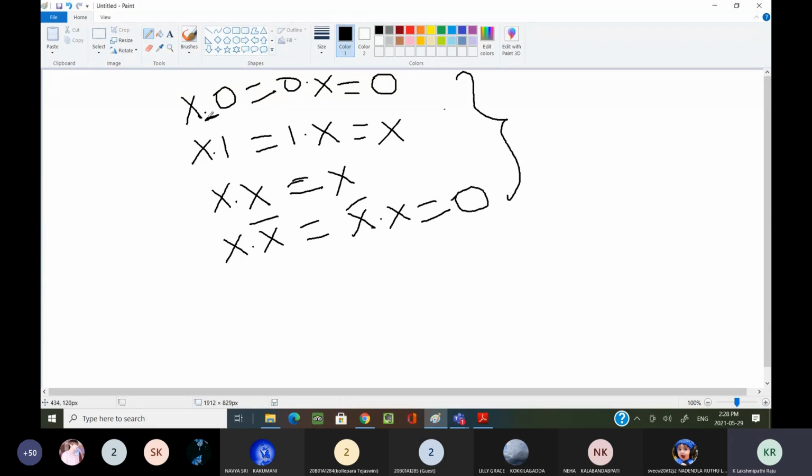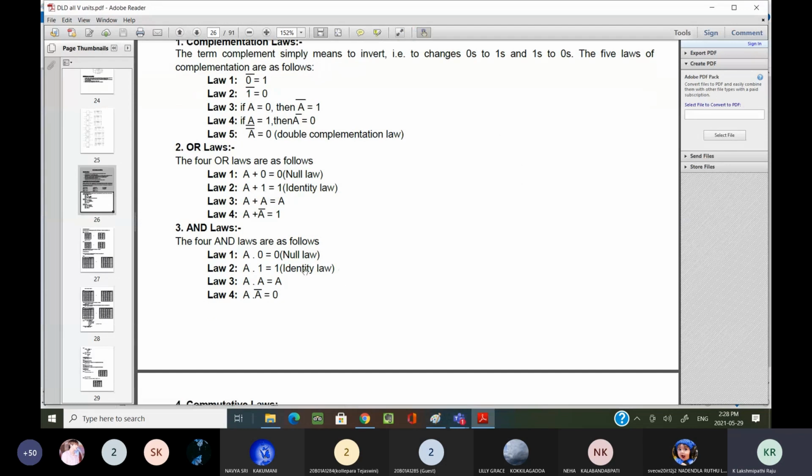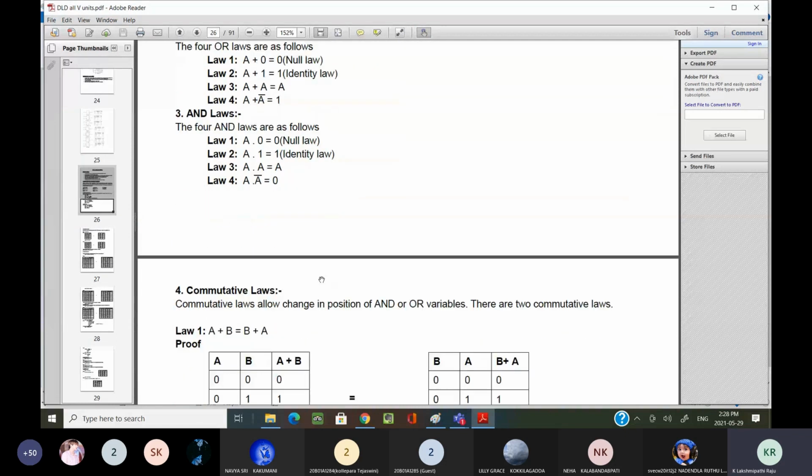Sir, why AND rules? See here, I am using the AND operator. Dot is nothing but the AND operator. Theorems are the proofs for these laws. Simple only. How we proved it earlier, you can take the same manner, and you are going to get the answer we have seen here. Those are the laws. Okay. Null, because we are getting 0. He is saying that null law and identity law are not required.